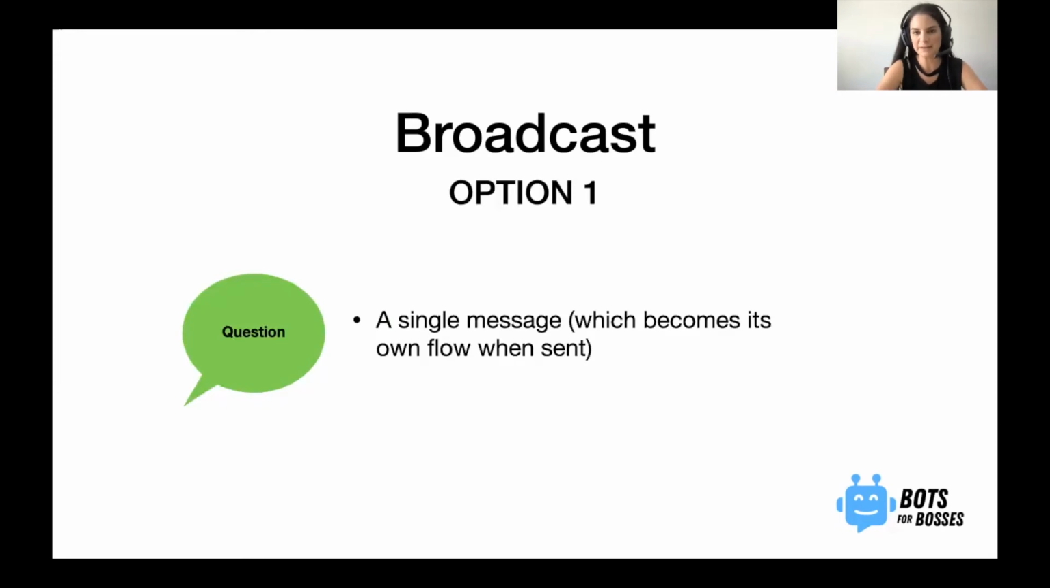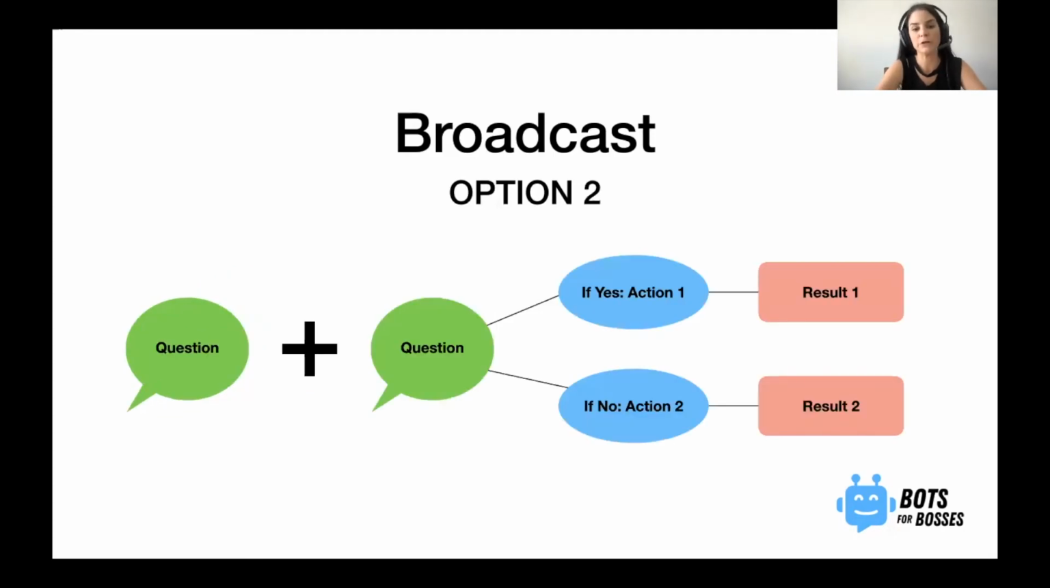So, option one is a single message, which will become a flow after it has been sent. And option two would look like this: a question, which leads into another flow, a longer message, and it can continue on for as many messages in that flow as there is.